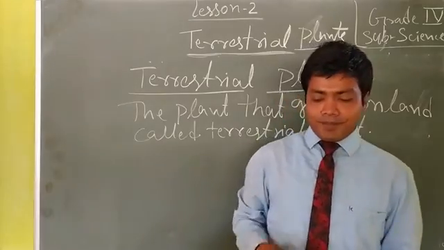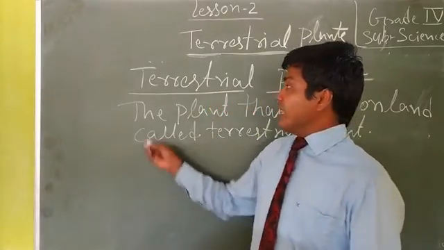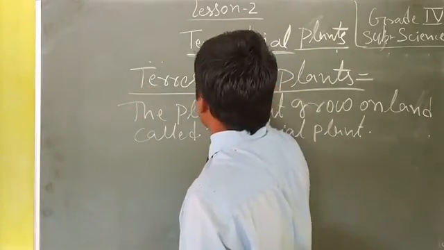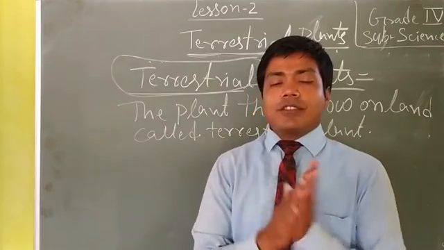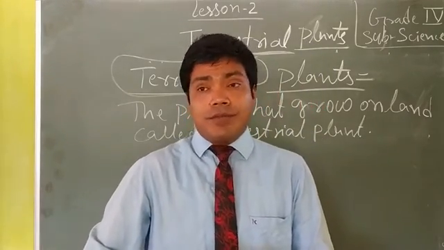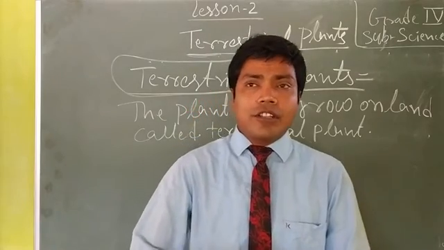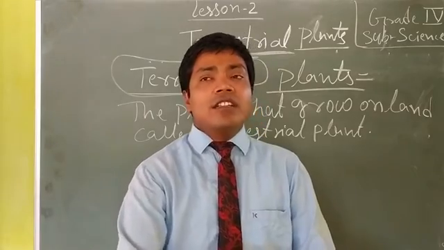Okay, dear friends. Now we are going to explain the terrestrial plants. At first, we have to know the land features of our country. Landforms are different in different places.